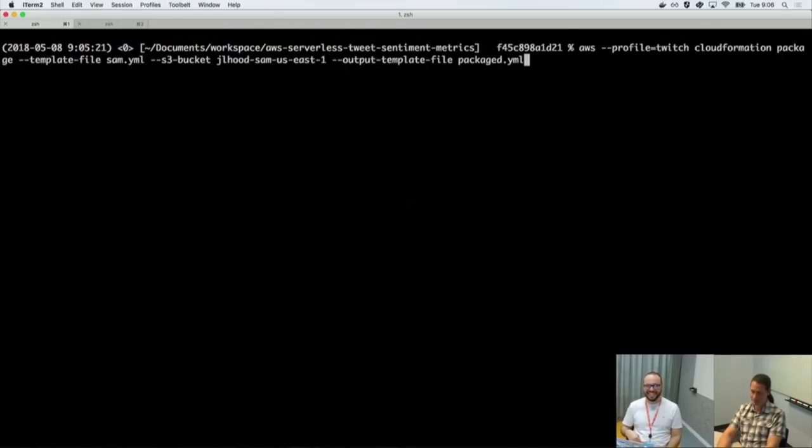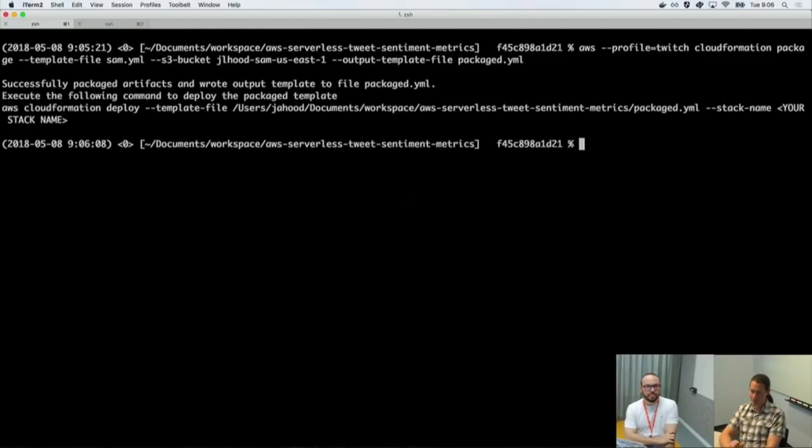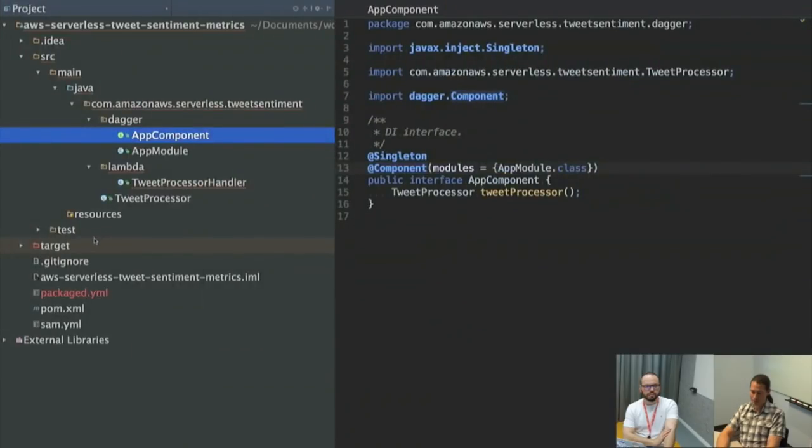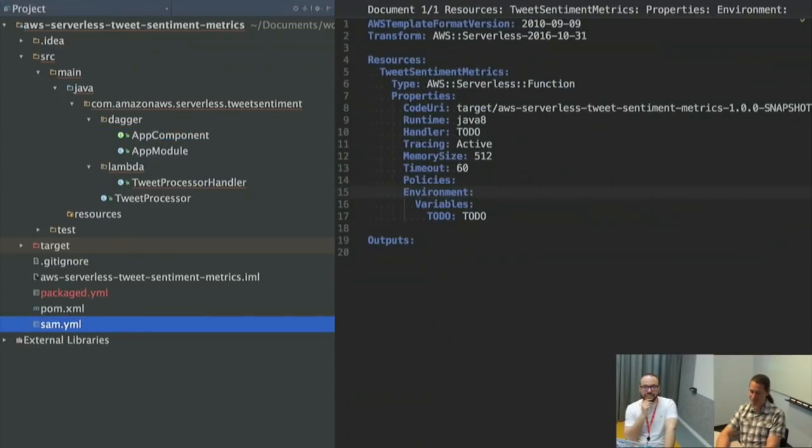I like it. Sorry, I'm at the bottom of the screen again. Okay, so this time it packaged it up and wrote it, and it even gives me this little tip. It says AWS CloudFormation deploy, template file, and it gives me a really long full path to my package.yaml, and then stack name. So now I can deploy it by creating a stack. I did just realize that there's a problem with my template. I could deploy it if you want to see it, but it's just going to fail.